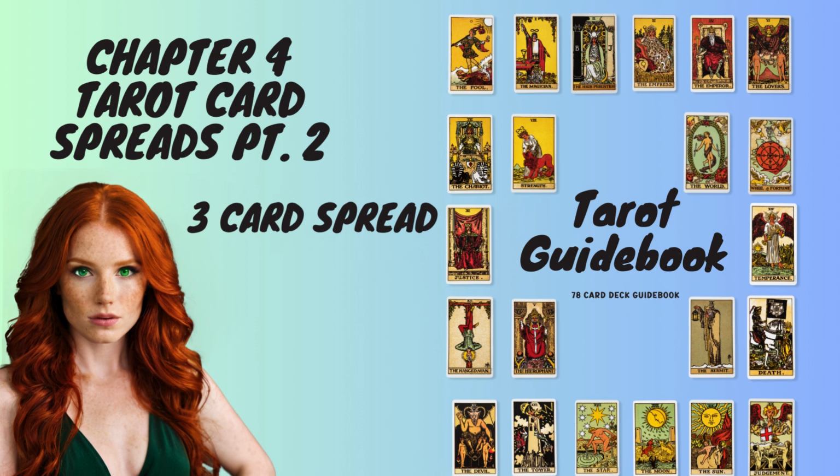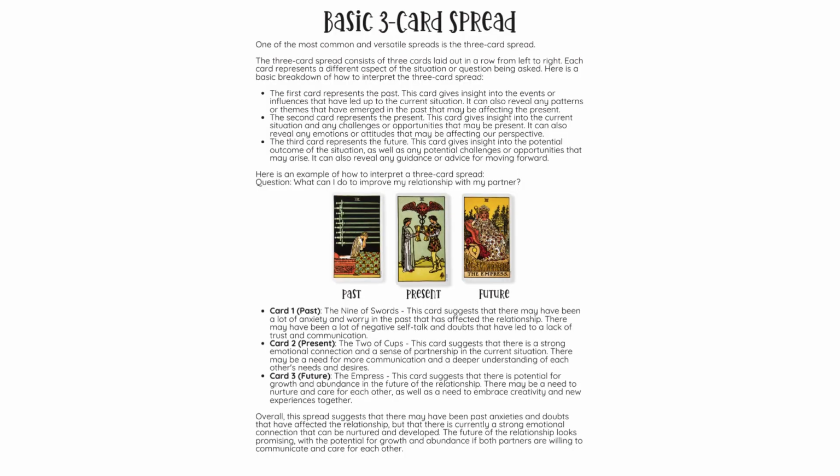Chapter 4. Card Spreads. Tarot Guidebook. 78 Card Deck Guidebook. Basic 3-card spread. One of the most common and versatile spreads is the 3-card spread. The 3-card spread consists of 3 cards laid out in a row from left to right. Each card represents a different aspect of the situation or question being asked.